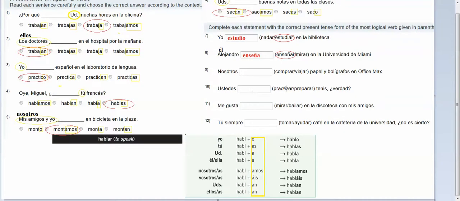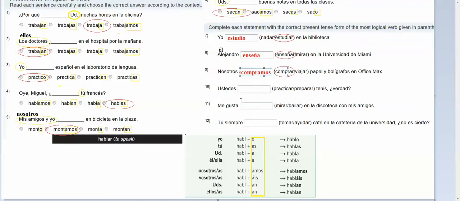Okay, nosotros comprar, viajar, papel y bolígrafos en Office Max. It makes most sense to say comprar. And who's doing the buying? It's nosotros. So I would put comprar. Take off the AR, and if it's nosotros, then I'm going to add an AMOS.